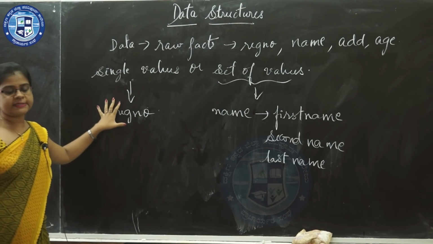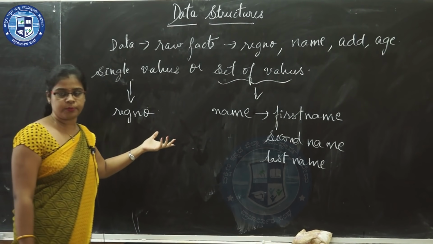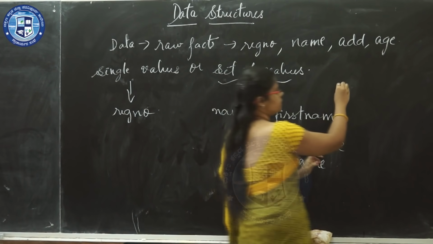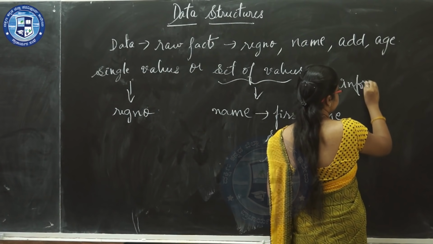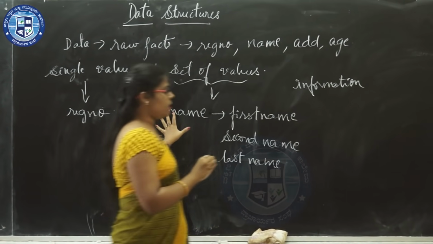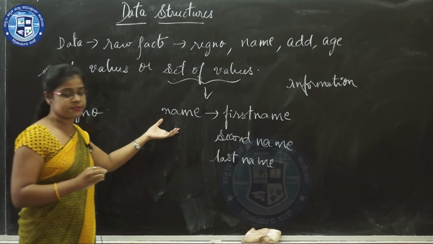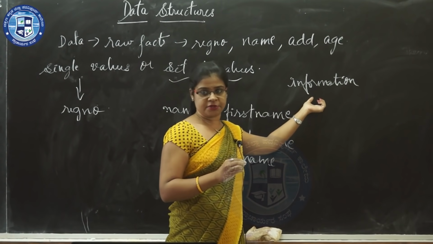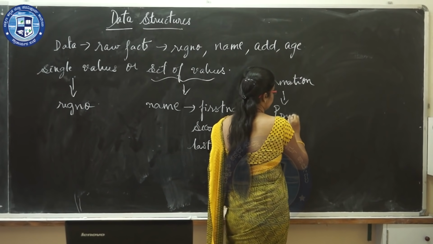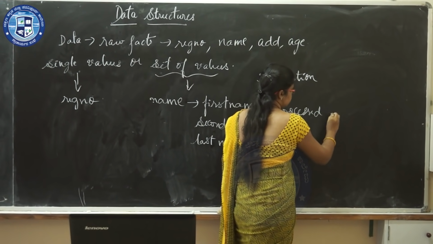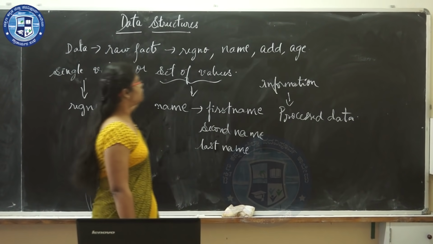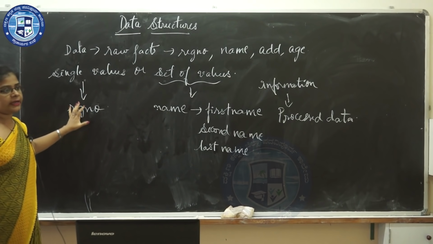So this is regarding the data. These data have to be processed to form information. Information means it is processed data. So this is regarding the concept of data.